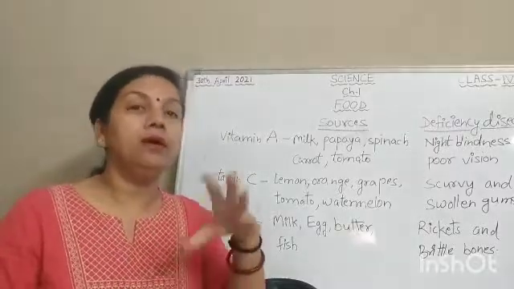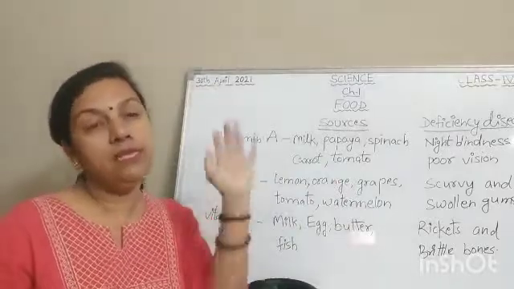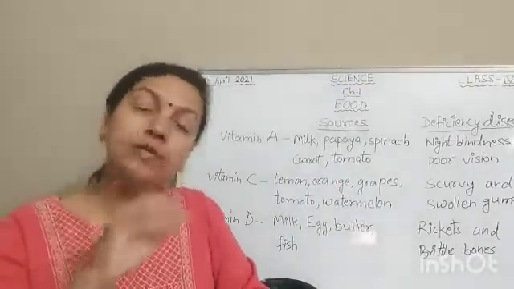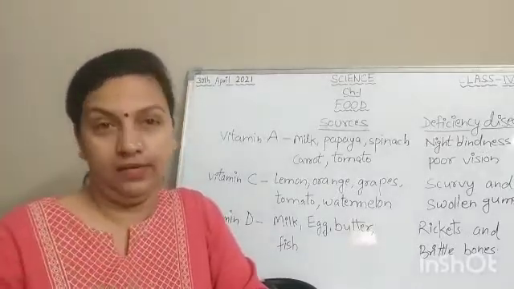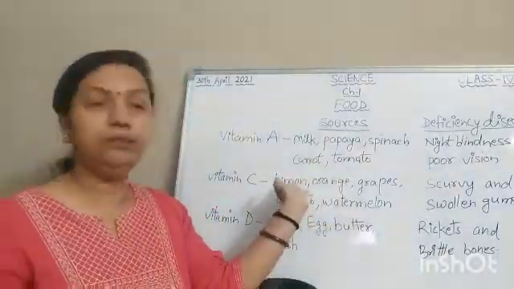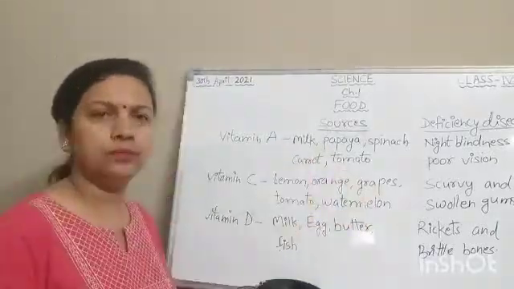They say take citrus fruits because they contain vitamin C, and in some ways it reduces the danger of that infection. So these days you must take lemon, orange, grapes, this type of fruits.